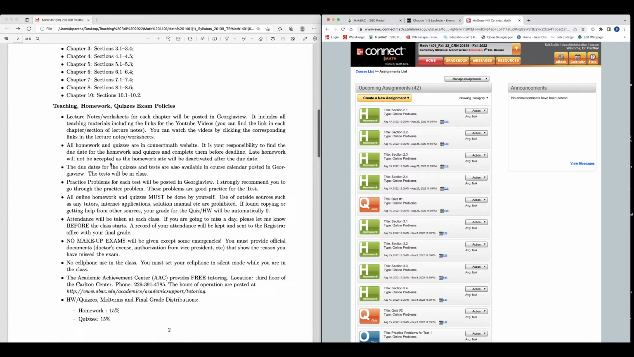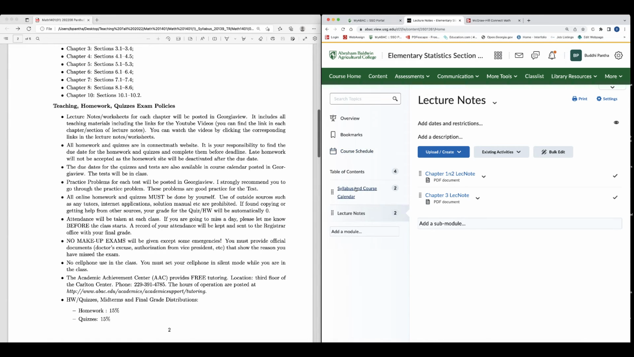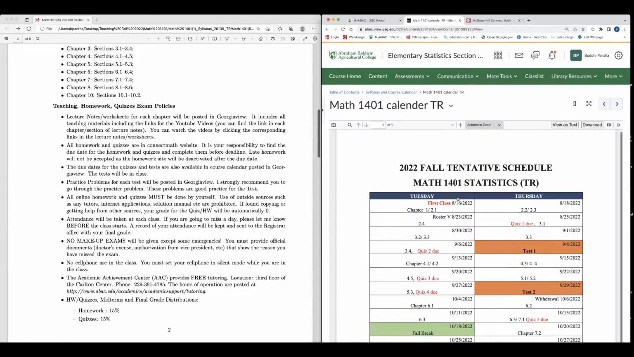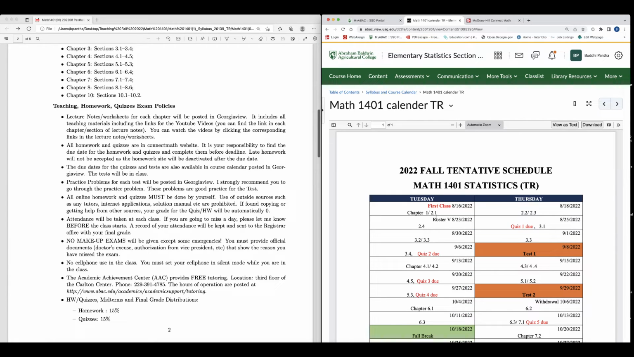Late homework will not be accepted, as the homework site will be deactivated after the due date. The due dates for the quizzes and tests are also available in the course calendar. You will see that in the course calendar. You see under the content, and you see the course syllabus and course calendar. If you go to the course calendar here, you see when is quiz 1, when is quiz 2, test 1, all those things. Okay, you can see all those things there.